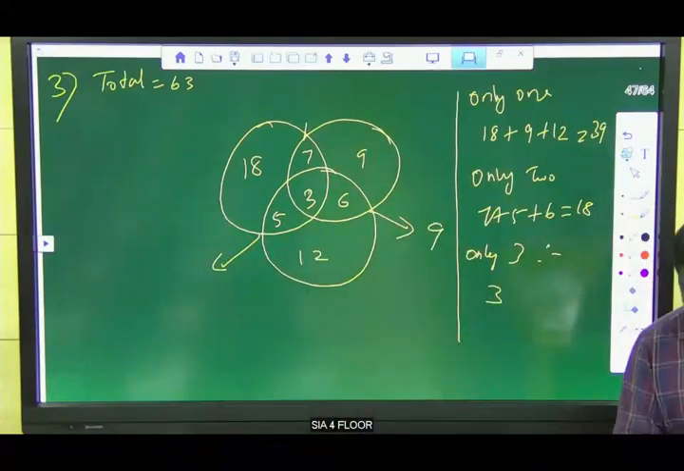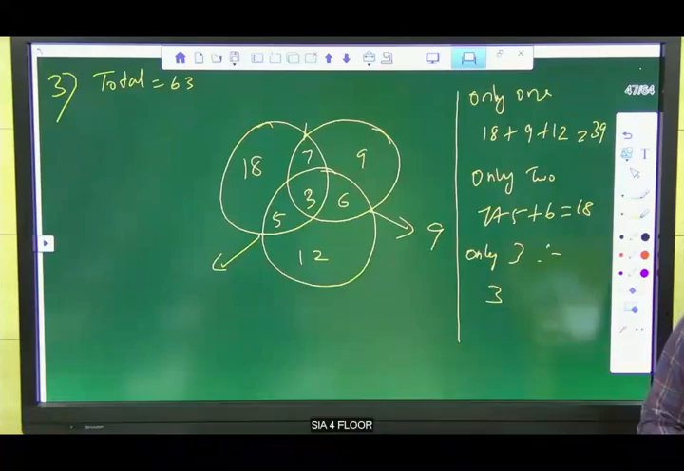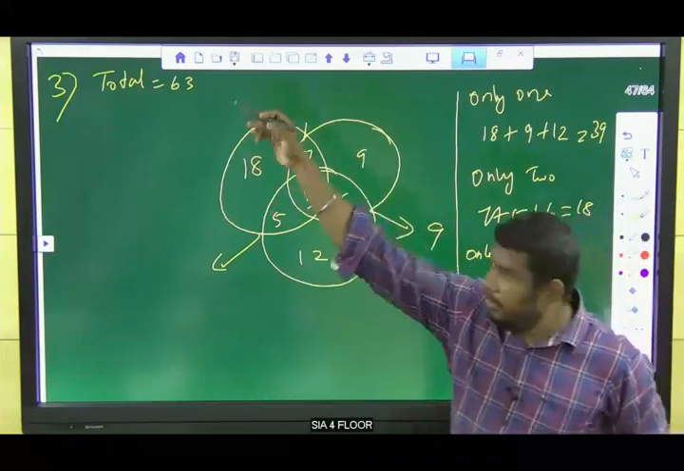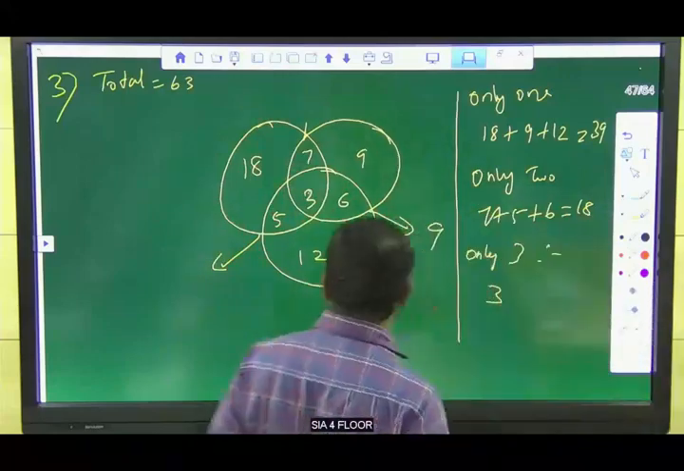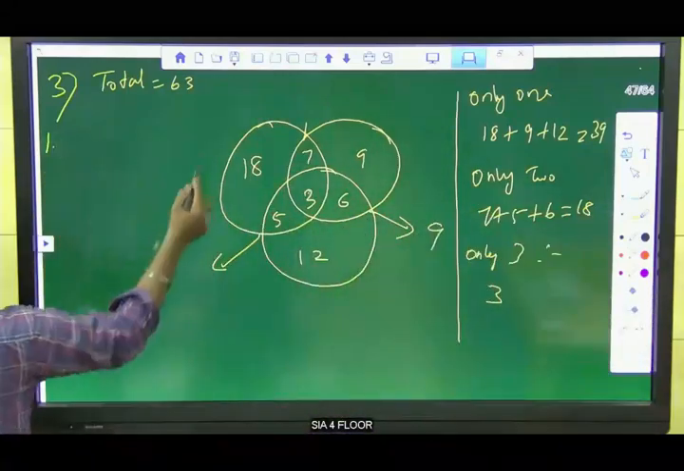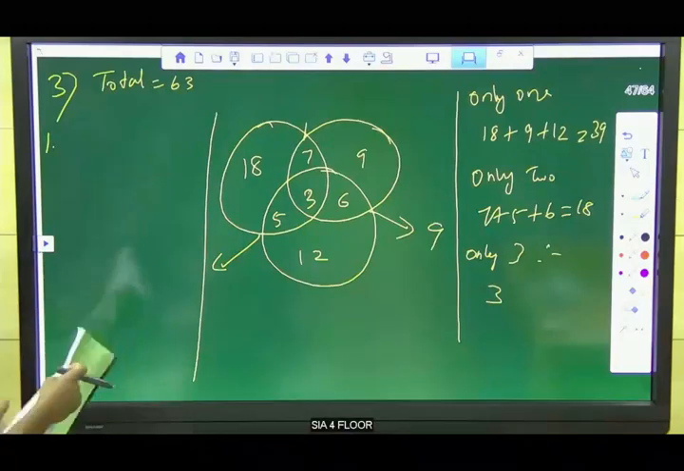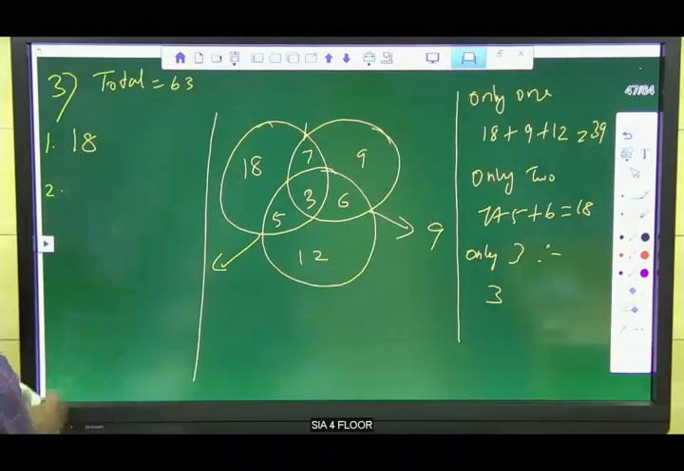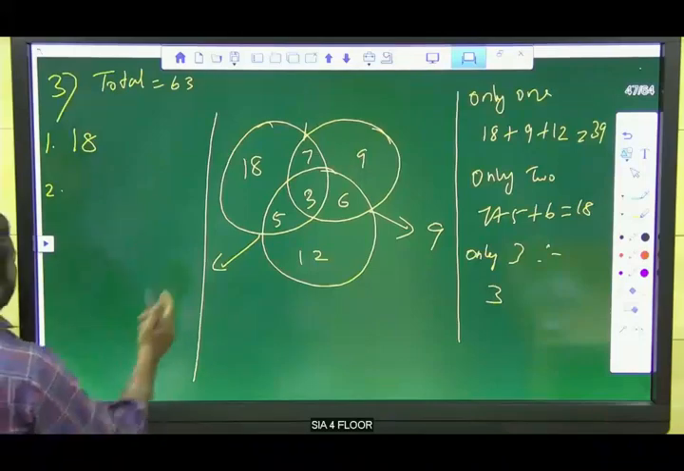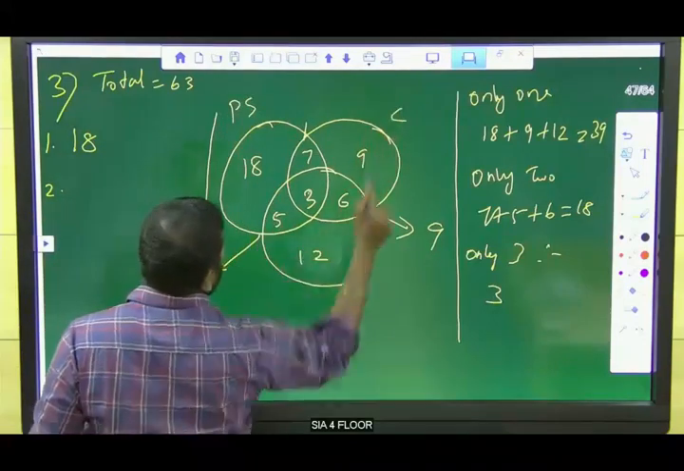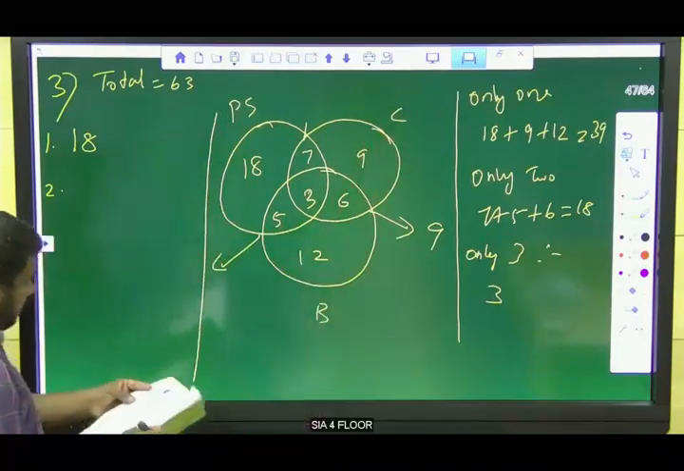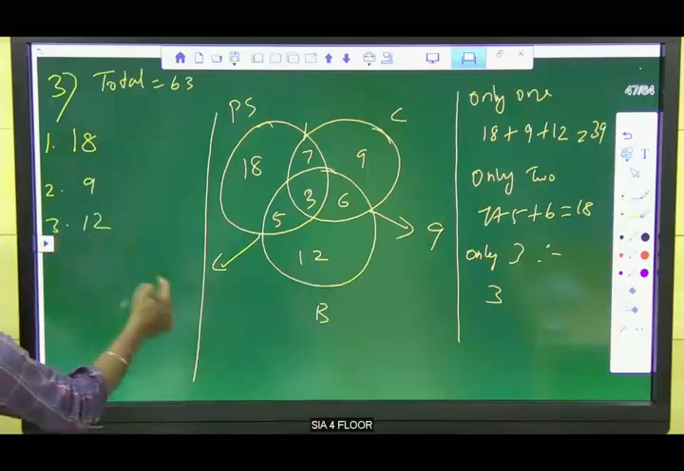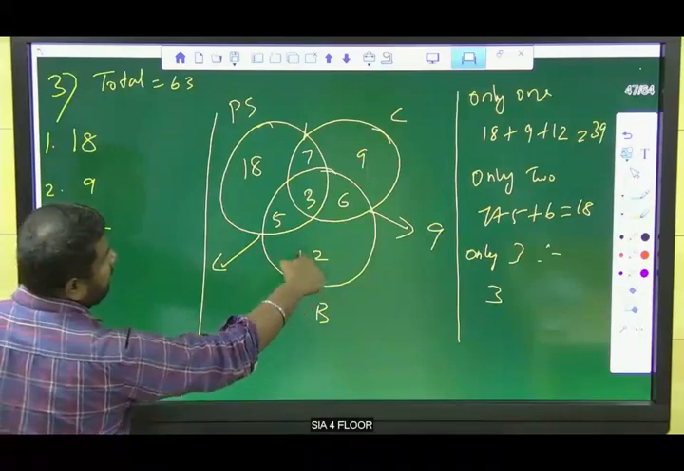Now we are going to solve the answers. Now I am going to tell you the question. Now you are going to answer. How many students study only political science? Here we have 18. How many students study only chemistry? Sorry, political science, chemistry, botany, right? Chemistry 9, botany 12. So this is the only side.